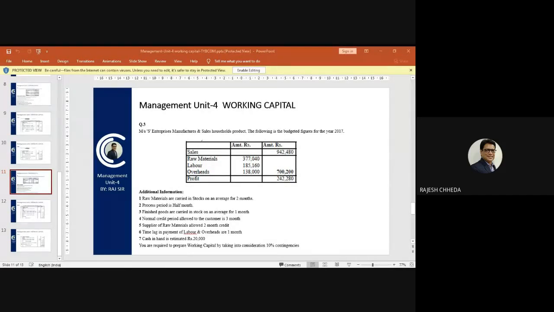To do this level of work in your company, how much working capital will be required, that calculation you are doing as accountant of this company, and based on that, management will be making provision, management will be doing the arrangement of that much working capital so that business runs smoothly.